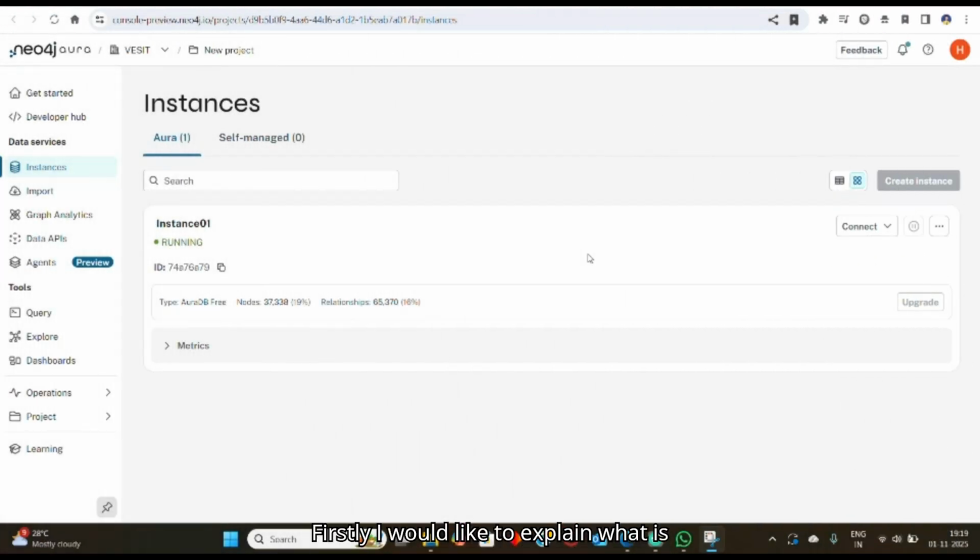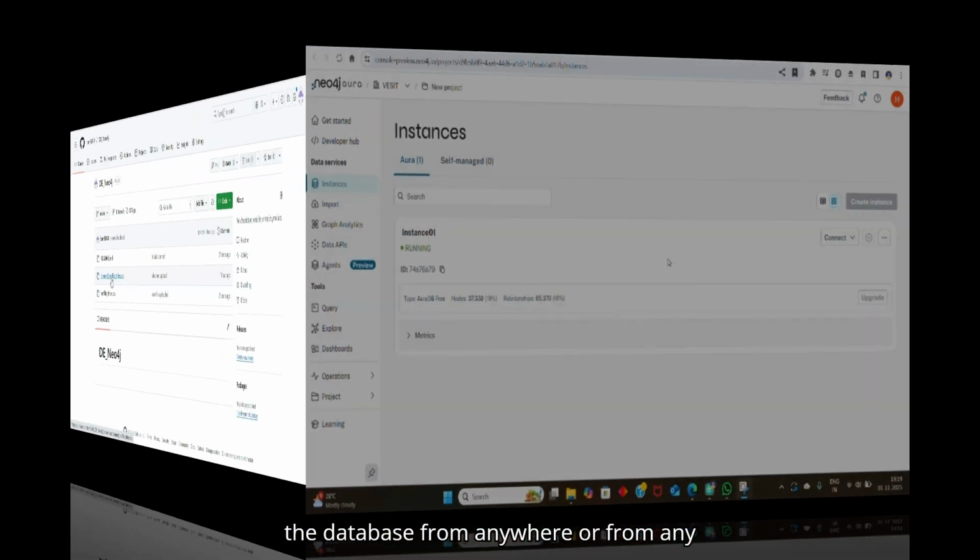Firstly, I would like to explain what is an instance. So an instance is a place basically where we can alter, modify, delete, add, and perform certain queries on our database. It is basically like our local server in Neo4j Aura where the data gets saved or modified. When we create an instance, a username and a password automatically get saved on our device, and we can share those with others, and we can access the queries or the database from anywhere or from any laptop.